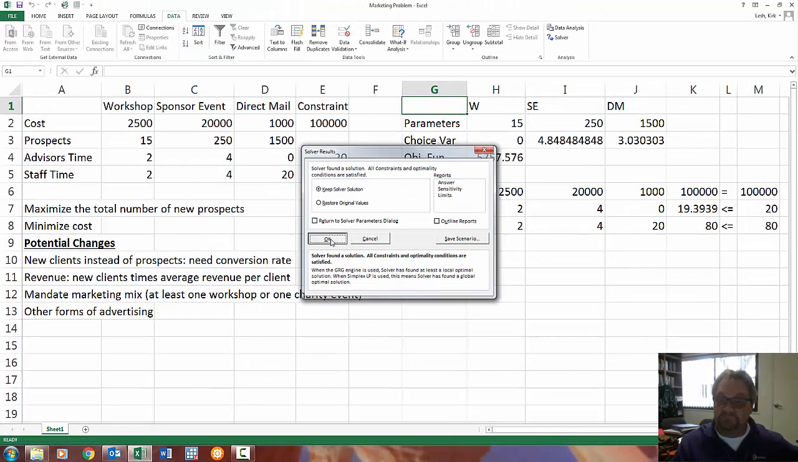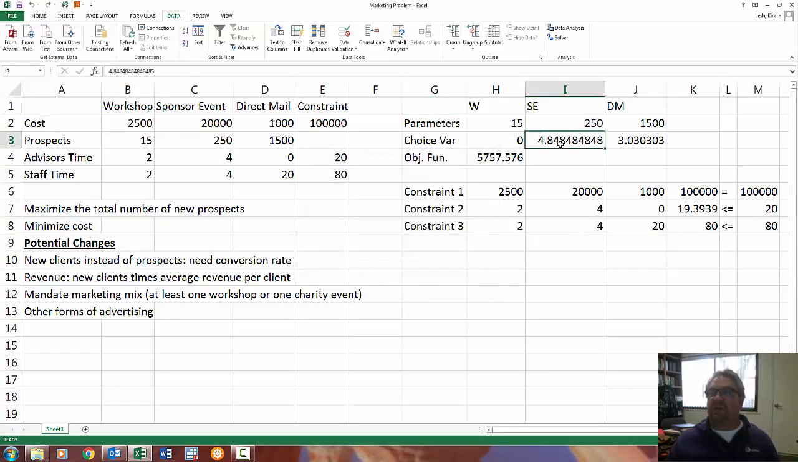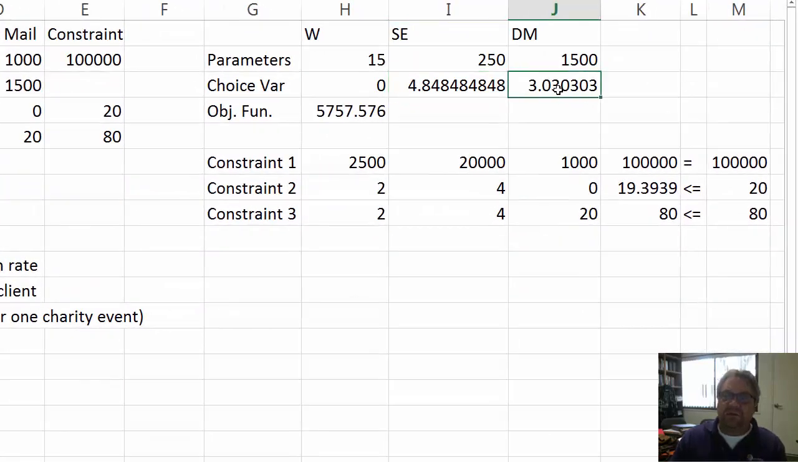Perfect. All right, so what this is telling me is I am actually going to do about 5 sponsored events. And I know this sounds weird, but I'm actually only going to send out about 3 mailers, right? Yeah, 3 mailers, and each mailer is going to get me 1,500 prospects.